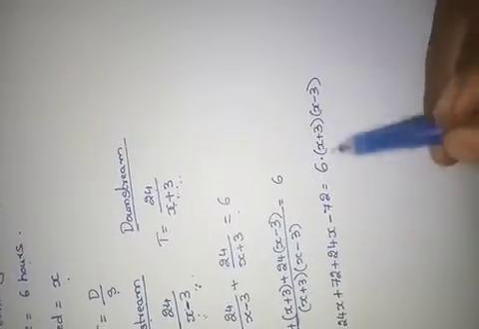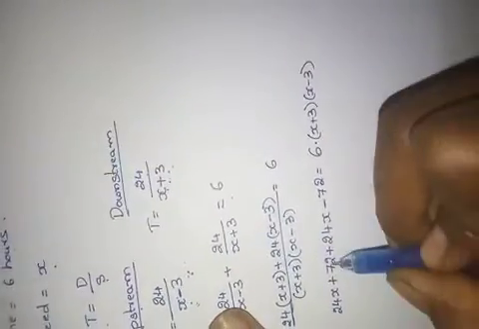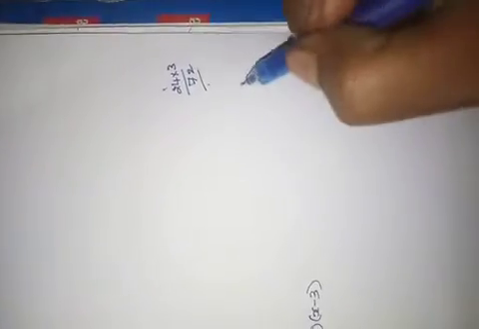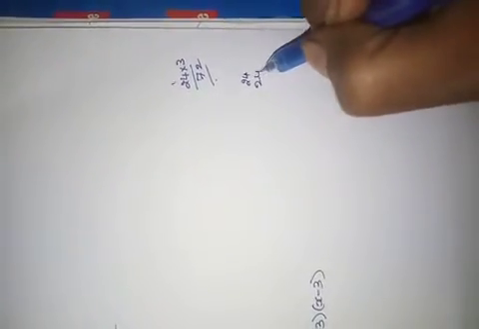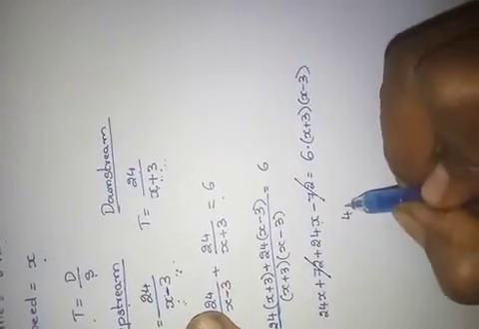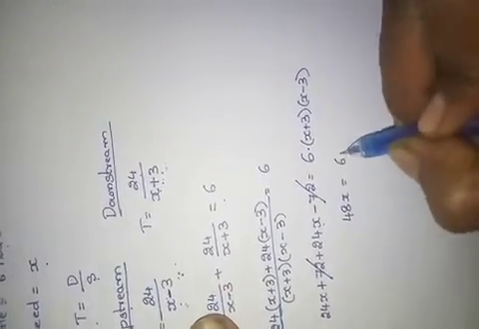Here plus 72 and minus 72 cancel. 24 plus 24 is 48x. 48x equals 6 into.